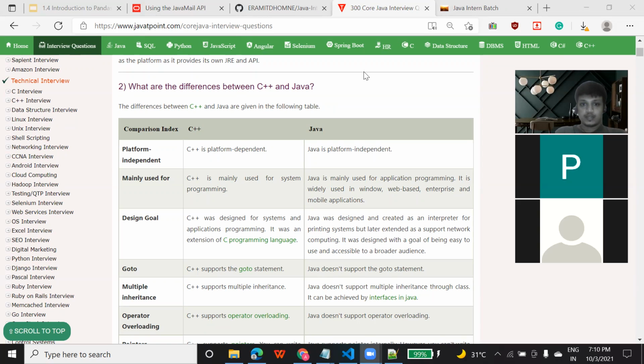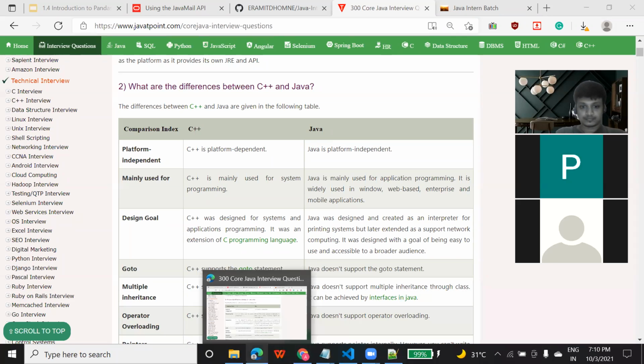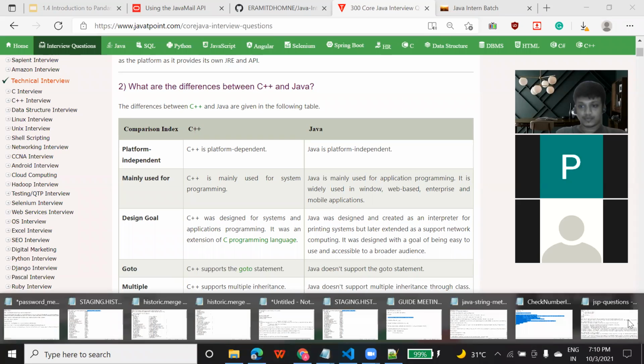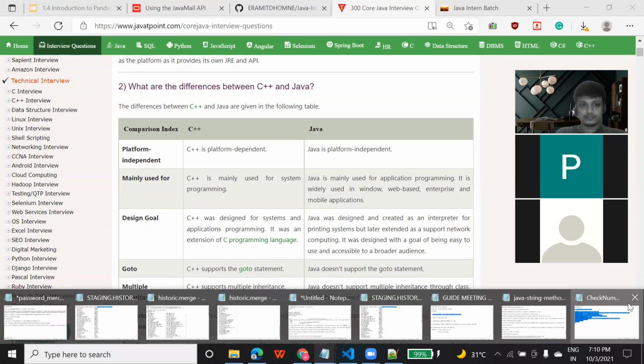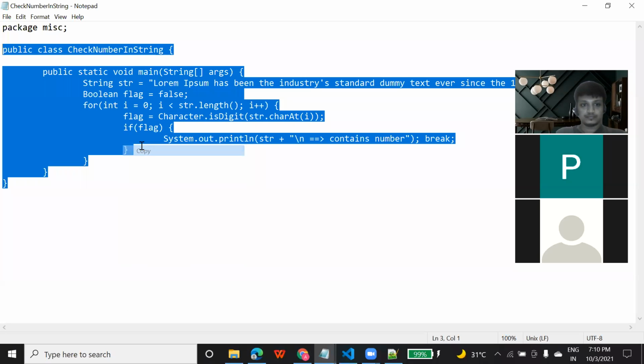Yeah, Nikita, the code is already shared in the chat. If you can see in the chat, the code is there. Can you see the code on the chat? Let me share it again. So I'm resending the code on the chat. You can share your screen and you can do it.